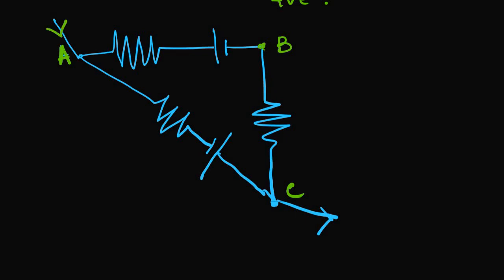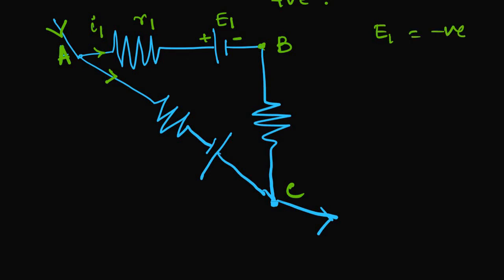Now the current approached point A and got divided into two parts. One is I1, and R1 is the resistance here, the resistive element. This is E1, with positive and negative. As we said, the current is approaching the positive side of the battery. That's why E1 will be negative.